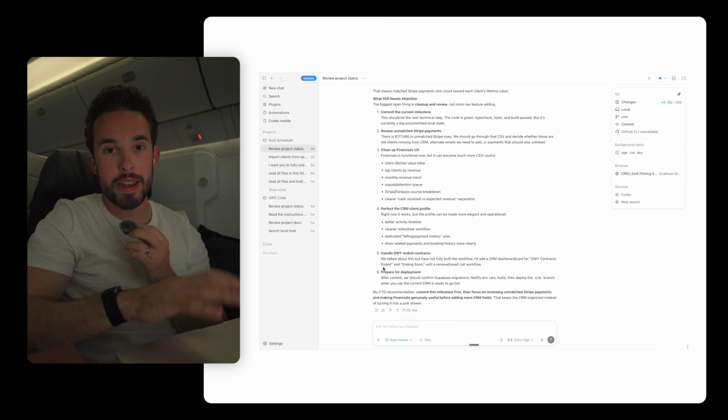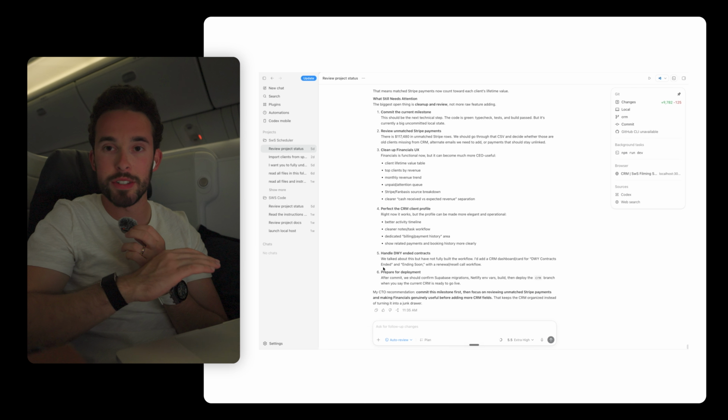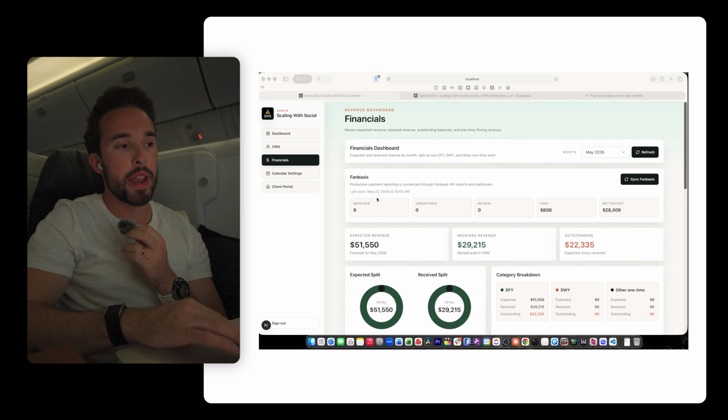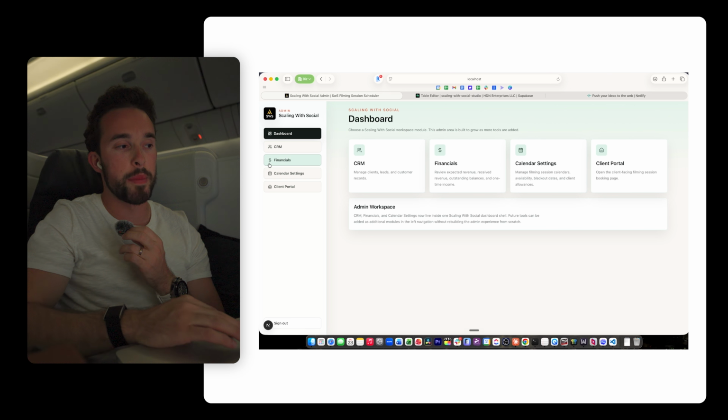The number one thing that I need right now is to implement what I was building when it comes to the scripting and content writing for clients. That is a huge time saver that would help our business a lot. So right now, obviously we built this dashboard with CRM and financials and calendar settings, but I want to add another tab called something like content generation.